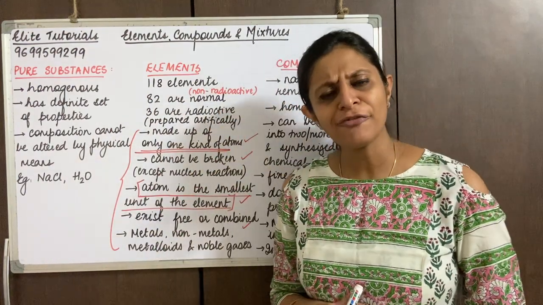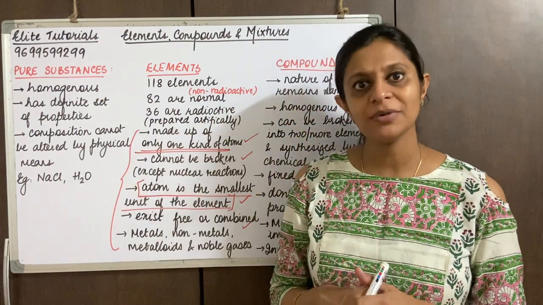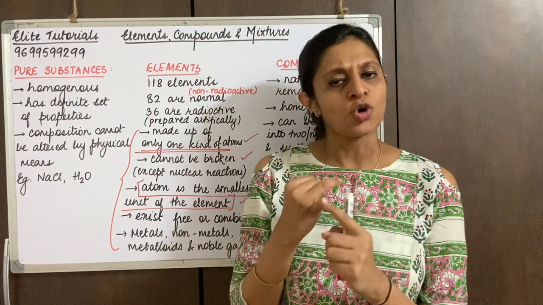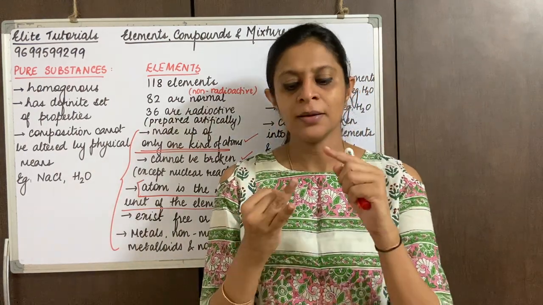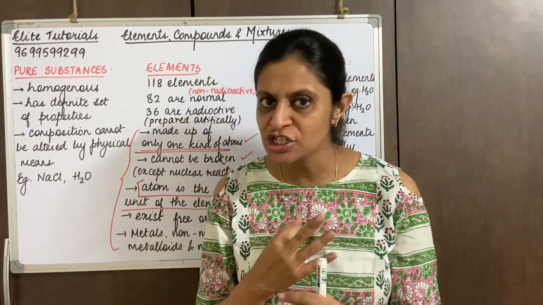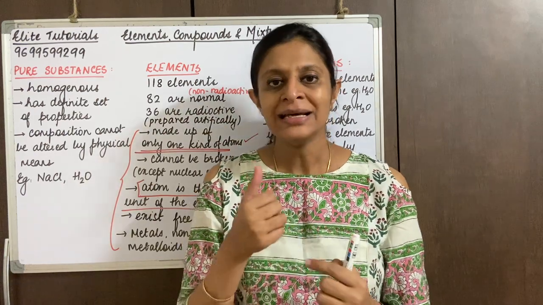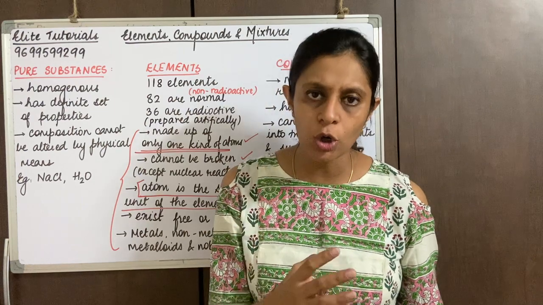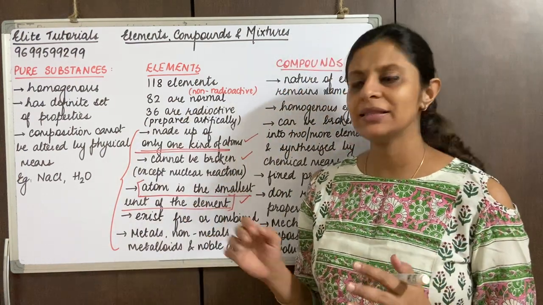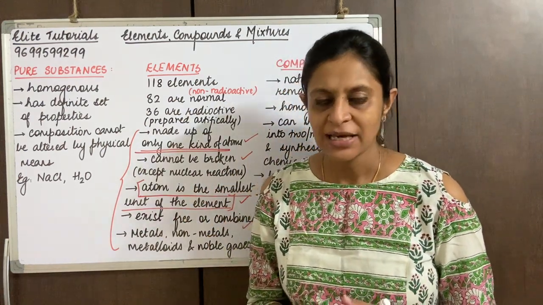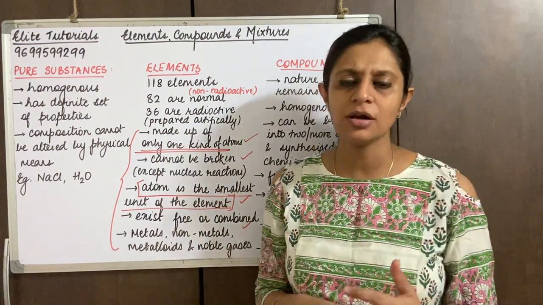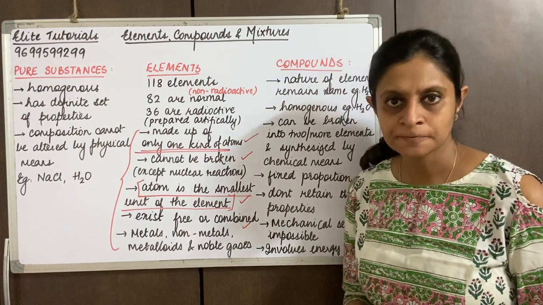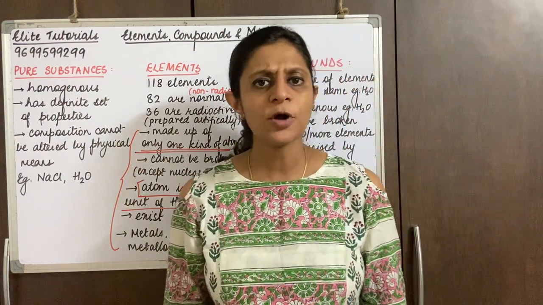Okay, let's think of a few examples of metals. Can you tell me a few examples of metals? Yes, I'm sure you're thinking sodium would have come to your mind, magnesium, calcium, aluminium, tin, mercury, right? Platinum, gold, silver, all of them come in the category of metals, right? I'm sure you can jot down quite a lot of metals.